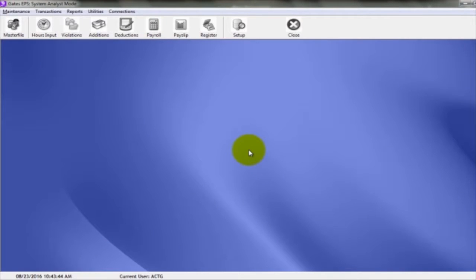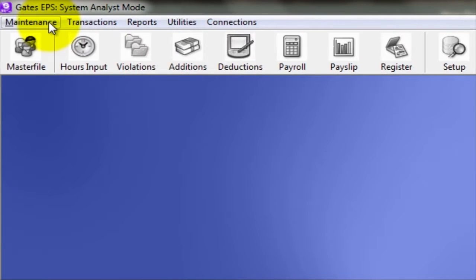Hello. Good day. This video shows you how to set up the nature of offense in Gates EPS system, version 10.01.00.208. First, go to Maintenance menu.